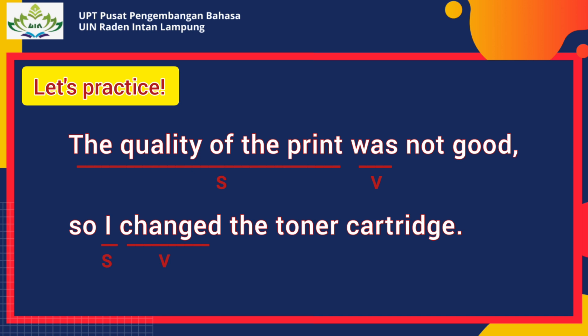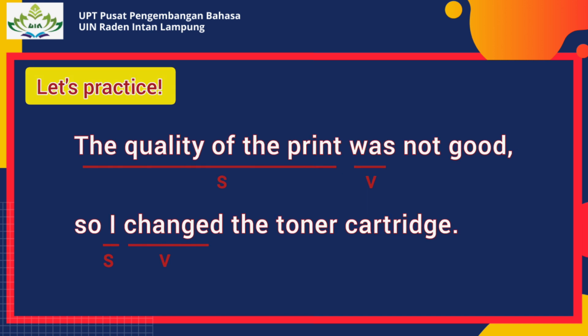Kualitas printer tidak bagus, jadi saya mengganti toner cartridge atau sejenis serbuk halus yang biasanya digunakan dalam printer laser. The quality of the print was not good, comma, so I changed the toner cartridge.